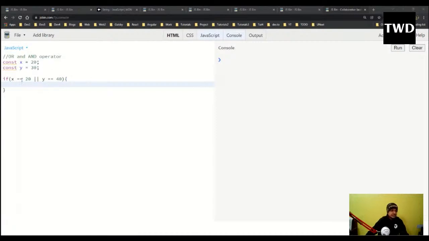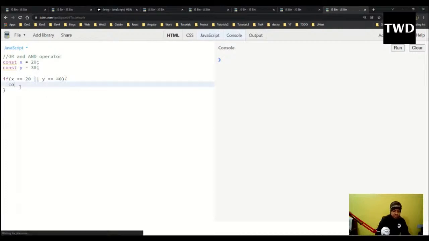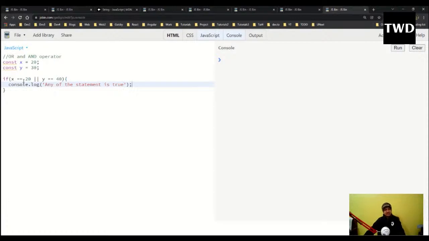So if x is double equal to 20 or y is double equal to 40, the or operator is given by two pipes, then I can do console.log any of the statement is true. So in or, what happens? x is 20, yes it is true, but y is not 40, y is 30, so this will be false. Still I will get inside the if statement.